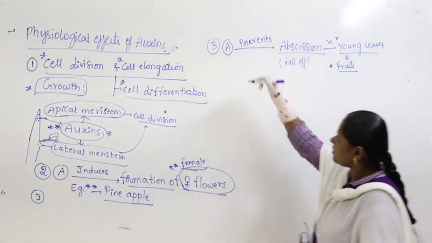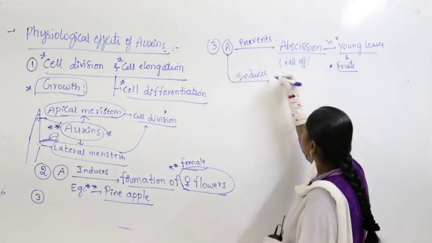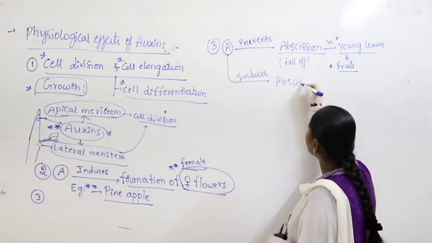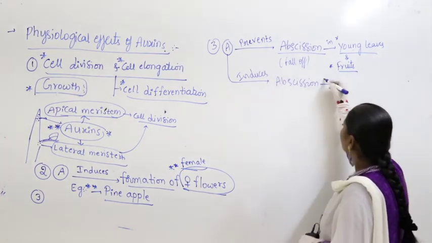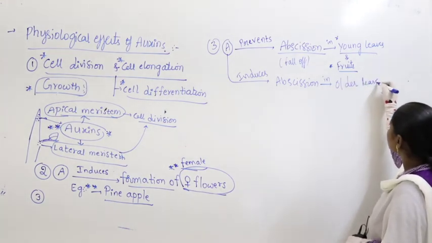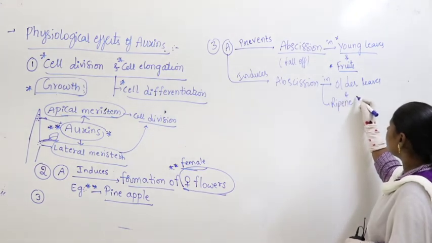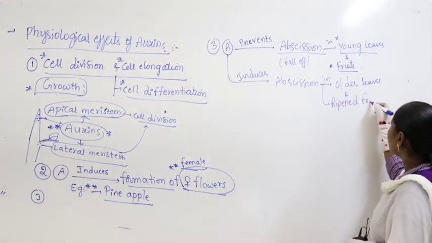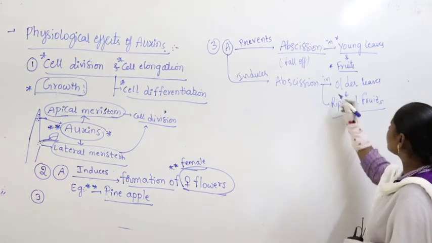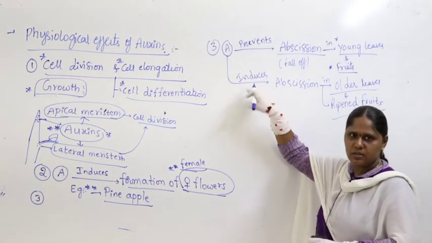But it induces abscission in older leaves and ripened fruits. So auxin is doing two functions.